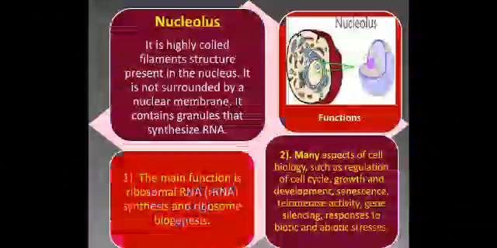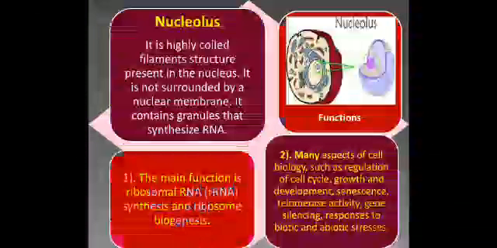One, the main function is ribosomal synthesis and ribosome biogenesis. Second, many aspects of cell biology such as regulation of cell cycle, growth and development, synthesis, telomerase activities, gene silencing, and responses to biotic and abiotic stresses.